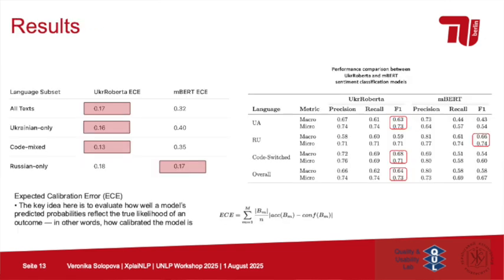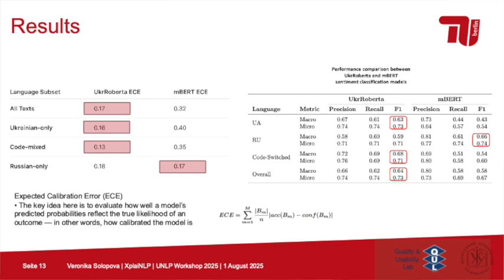Finally, when we look at the overall results, we can see that RoBERTa was the more efficient of the two small language models, very clearly. The only setting where it performed a bit worse was the Russian language, but it actually performed quite well in the code switch one and the overall.